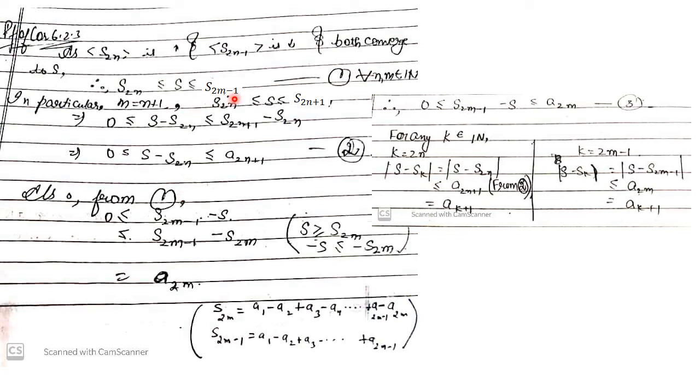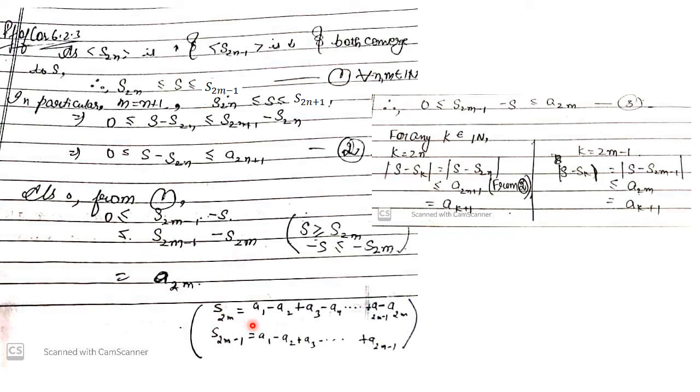Similarly, using the other part of the inequality, we get S_{2m−1} − S is non-negative. And also, because S ≥ S2m, −S ≤ −S2m. So add S_{2m−1} to both sides, and you get S_{2m−1} − S ≤ S_{2m−1} − S2m.